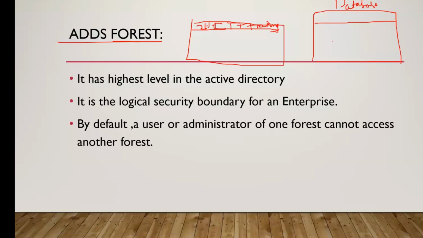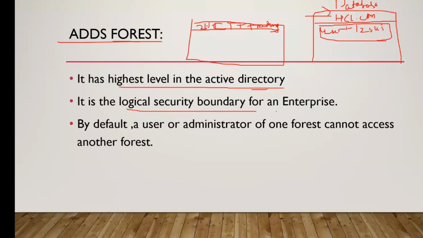Or we can say this is the heading for the database, the ADDS forest. It can be what you know as your domain name. If I set hcl.com, and then we create a user like user1, and the password for user1 is 12345, then this 12345 and user1 is the Active Directory, meaning it has the information of the users. And this hcl.com is the forest which we created to connect the client. So it has the highest level in the Active Directory.